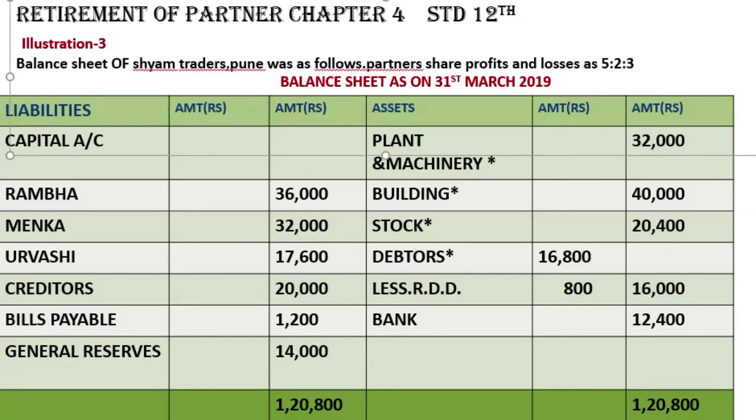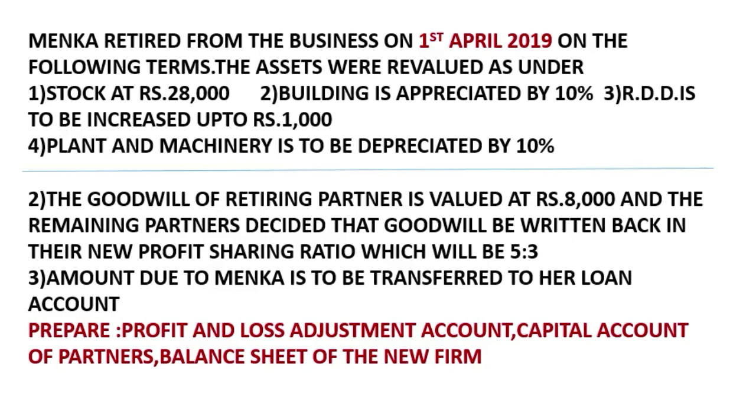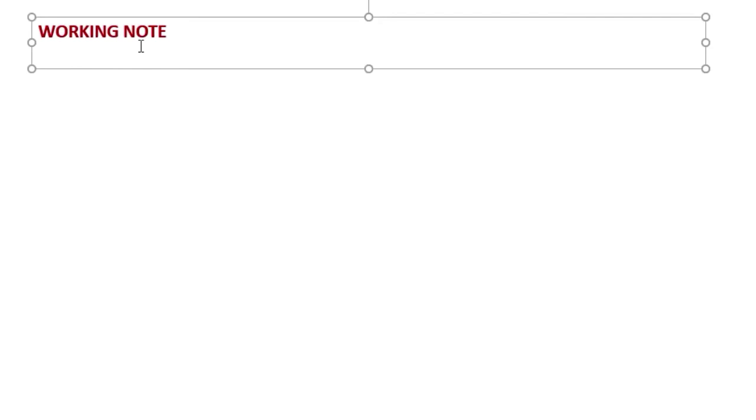So for the general reserve calculations, let's do a working note over here. How much was the share? 5:2:3.